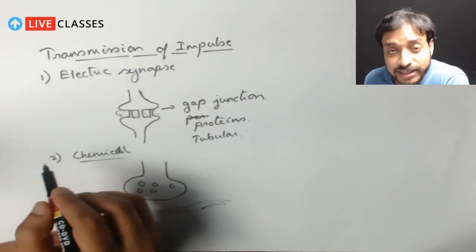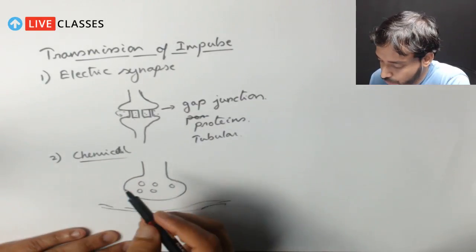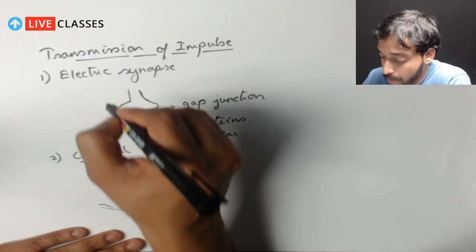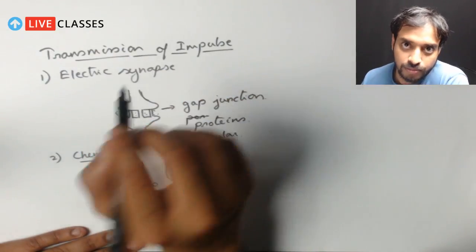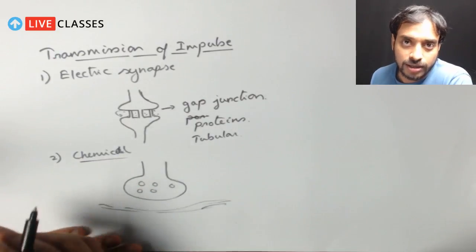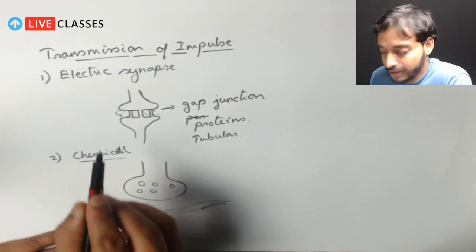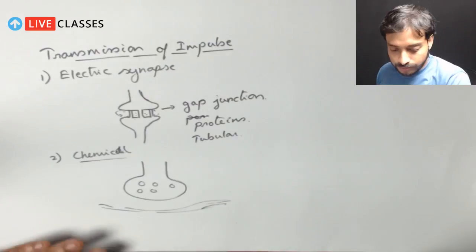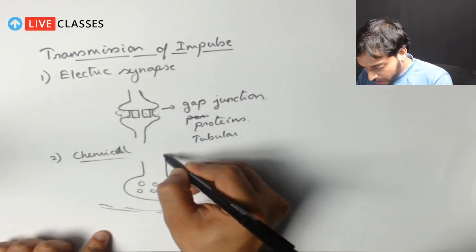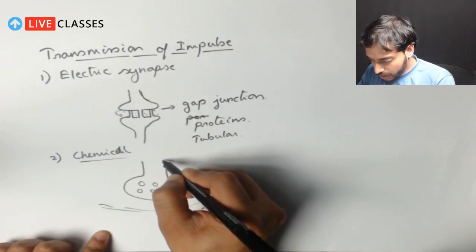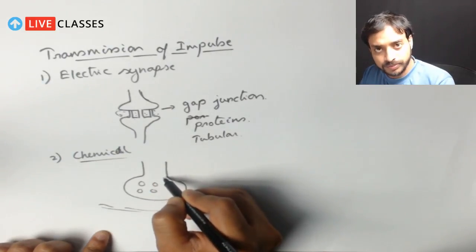In fact, chemical signaling is much more prominent in our body, but you understand electrical signals are much faster. Let me explain this. I think you can understand yourself why this electrical signal is faster. The electrical signal appears from this area, from the neuron, from the axon to this portion.